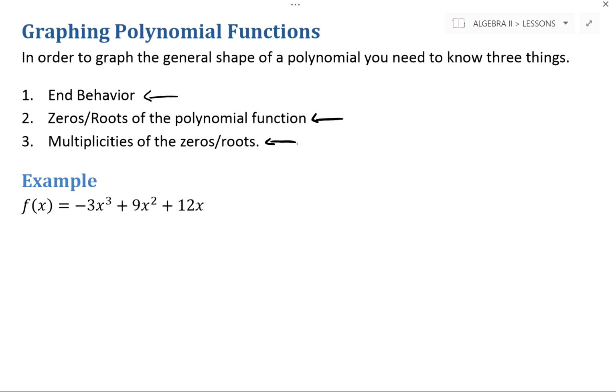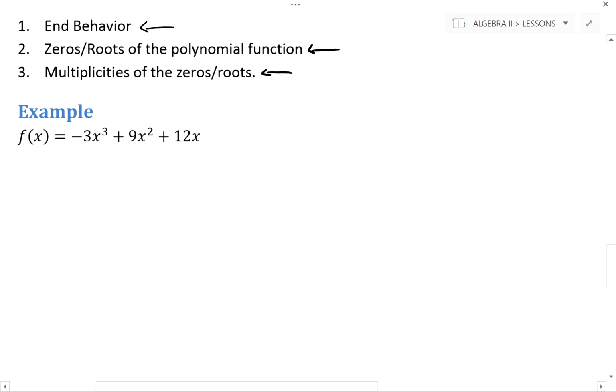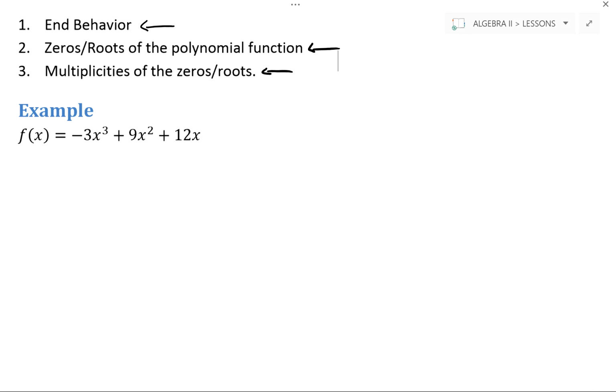Well, let's go through this first example here and find those three pieces of information. Let's start with end behavior. We know that the end behavior of this is determined by looking at the term with the largest exponent value. That's this term right here. Since the exponent is odd, it's a 3, we know that it's opposite, so it's either going to go up to down or down to up.